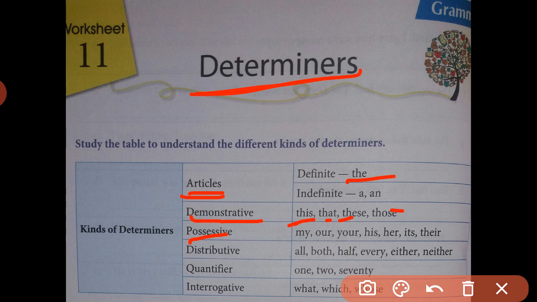Now we are to learn distributive determiners. See here, what are distributive determiners? Words like all, both, half, every, either, neither, given in the table, are used as distributive determiners.